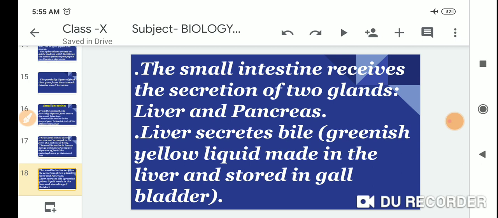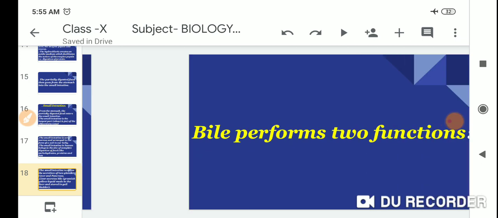The small intestine receives the secretions of two glands, the liver and the pancreas. The liver secretes bile, a greenish yellow liquid made in the liver and stored in the gallbladder.